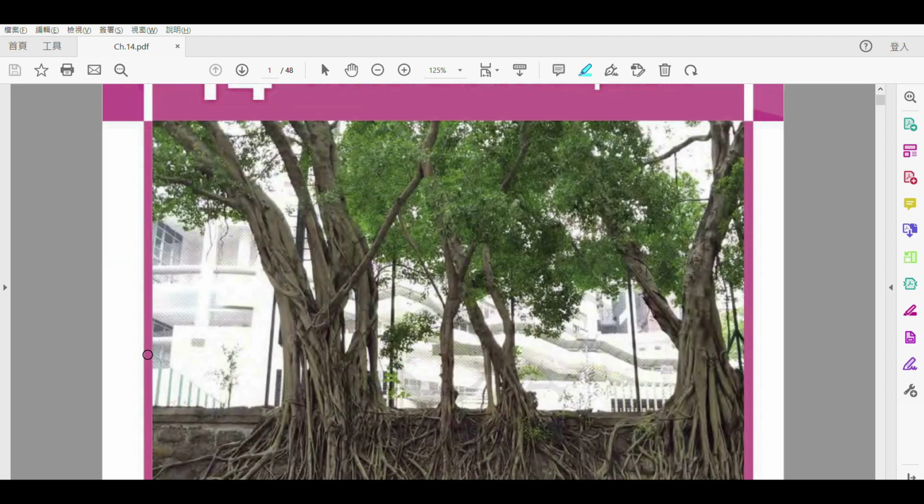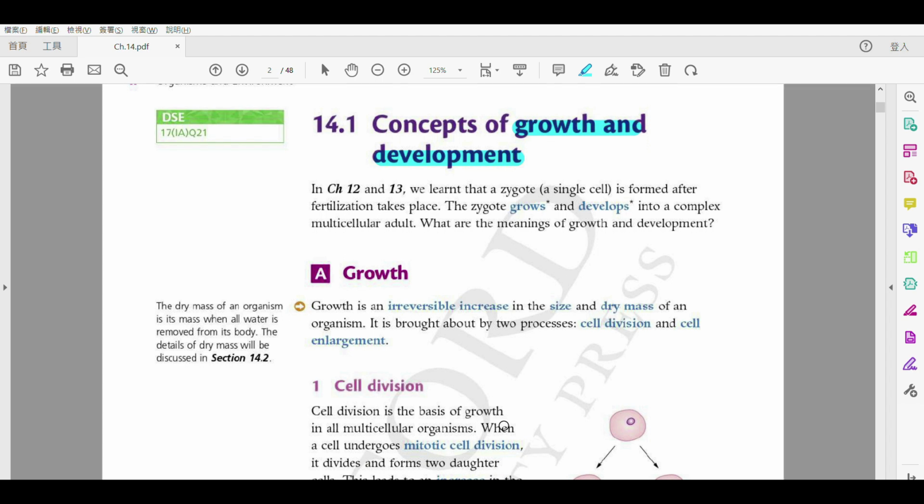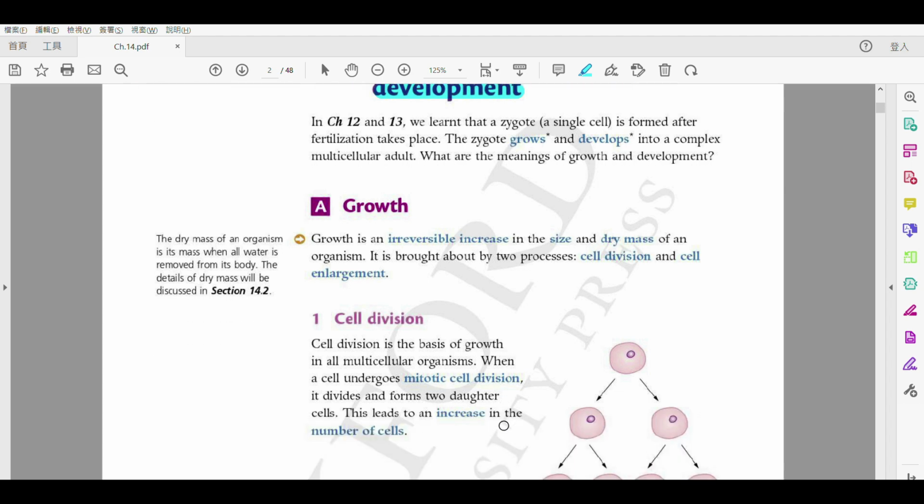Alright? So 14.1. As you know, one of the very common words we use are growth and development. This is one of the features of organisms. And in 14.1, we're going to learn about their definition and what exactly growth and development mean. Alright, so the first one will be about growth. First of all, we need to know the definition.